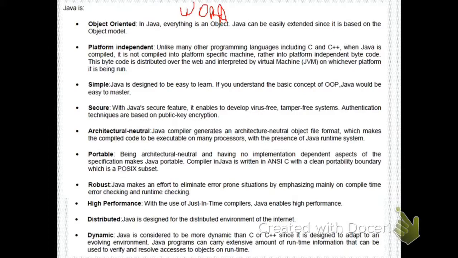Whenever you write a code, that code is called the source code. Whatever source code you write is compiled into bytecode by the Java compiler, with the help of the Java Virtual Machine (JVM). We will study about it later.